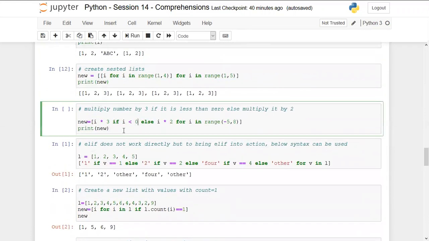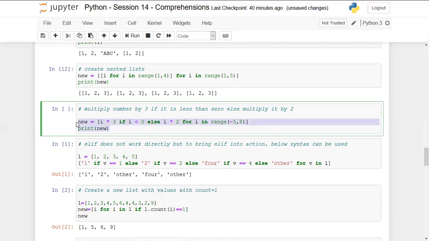So using if else, first of all, you have to include the expression, that is fine. Then you don't have to include the for loop first. If you are including if else conditions both, then if else will come before for loop. This is the catch, because if you are using just if condition, that will come after for loop. But if you are using both if and else, that will come before for loop inside the list comprehensions. Otherwise you can get some errors if you change the sequence of them.